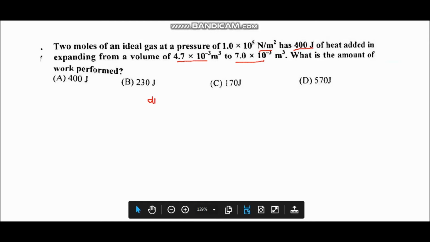So we know the formula of work performed is equal to P dV, where P is pressure and dV is change in volume. So if this is volume V1 and this is volume V2, then dV is equal to V2 minus V1, and the pressure is also given. So when we substitute the values and solve, we will get the answer equal to 230 joule. So option B is correct.